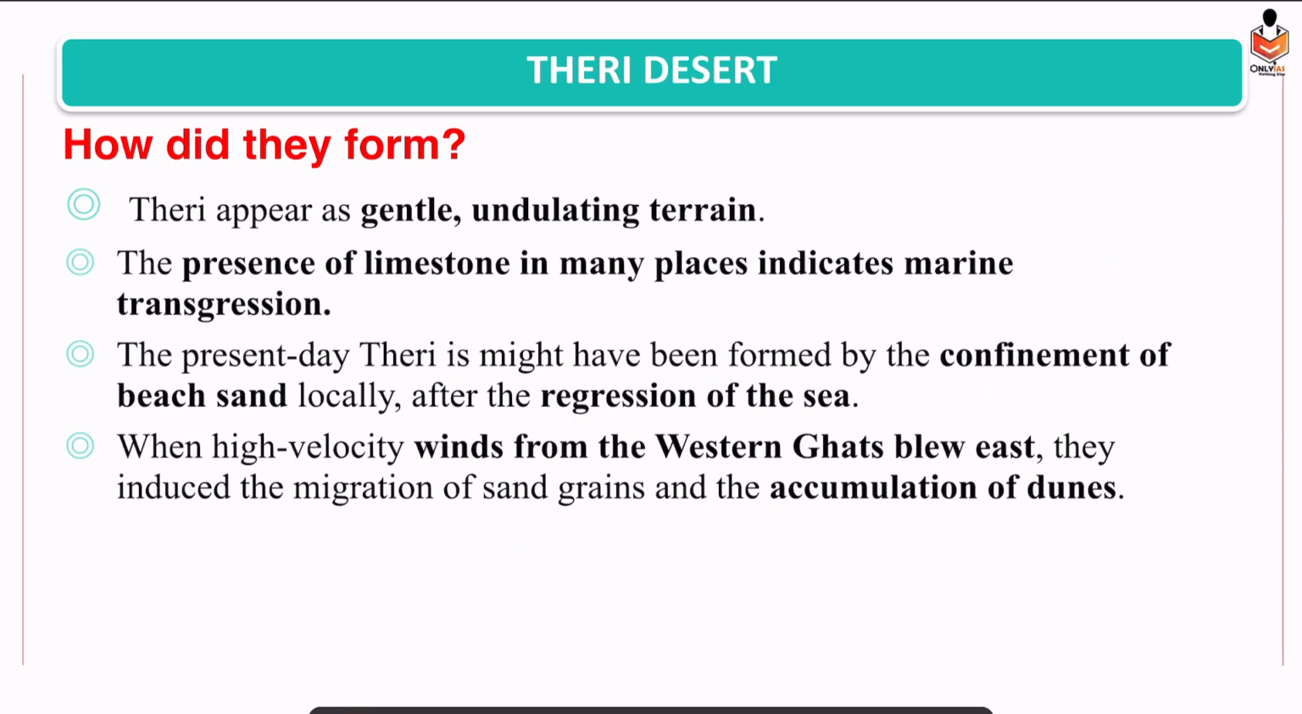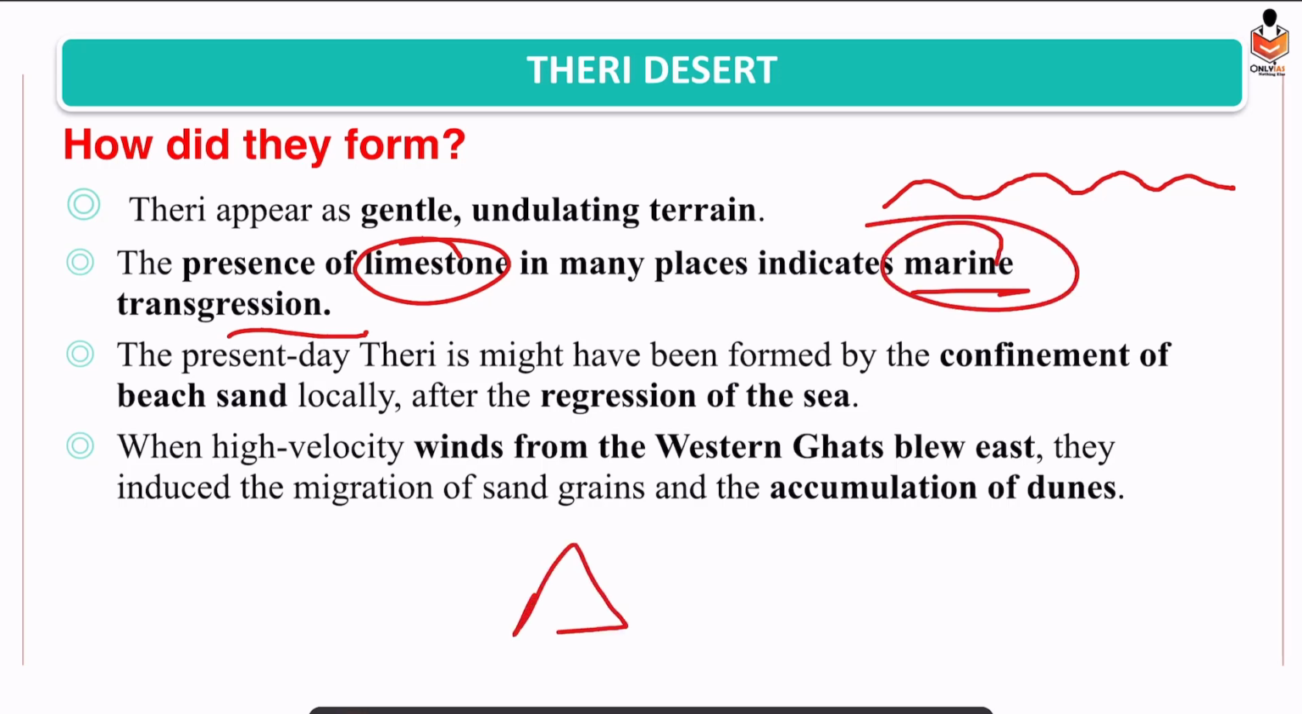Theri Desert, what are its features or how did it form? It is an undulating terrain. It looks like this, undulating terrain. It has the presence of limestone. How? It indicates marine transgression because limestone would undergo decomposition and form caves and all. So it indicates limestone rocks were present, water entered and led to the formation of caves. So it indicates marine transgression. Just keep this thing in mind.